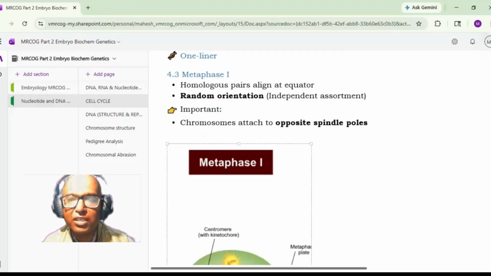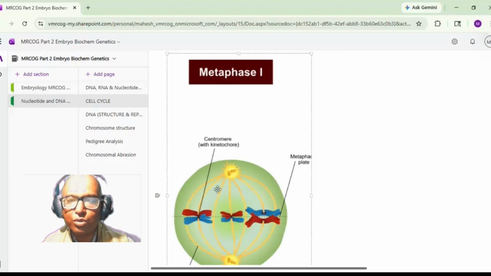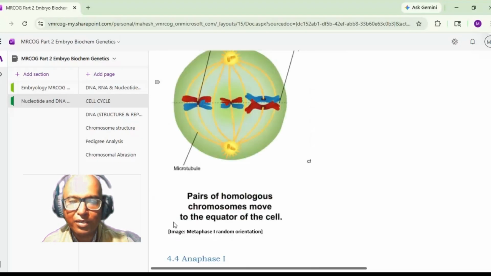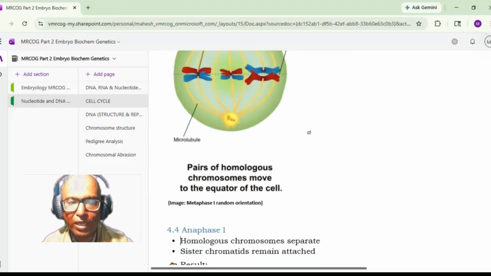So here you will see these chromosomes are attached through the spindle fibers to the opposite poles. So this is metaphase 1. Pairs of homologous chromosomes move to the equator of the cell. That is metaphase 1.